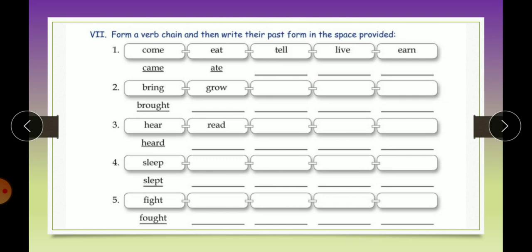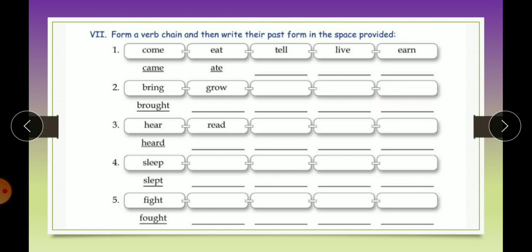Same way if we do the second one, bring, the last letter is G, so grow. W, write, the last letter is E. Eat, the last letter is T. So here it can be what? Tell. The last letter is L, but here the last letter will be tell only. Now change it into past form. So here you will write brought, then grow, change will be grew. Write here becomes wrote. Then eat, ate,